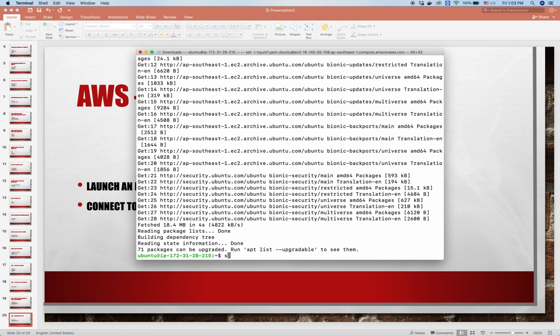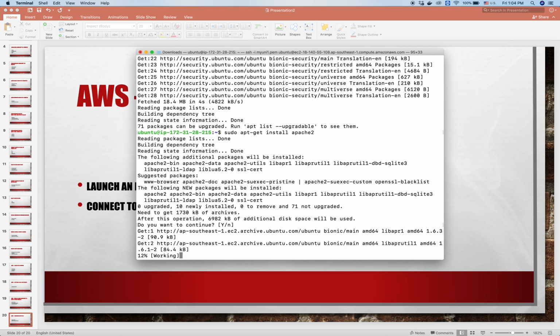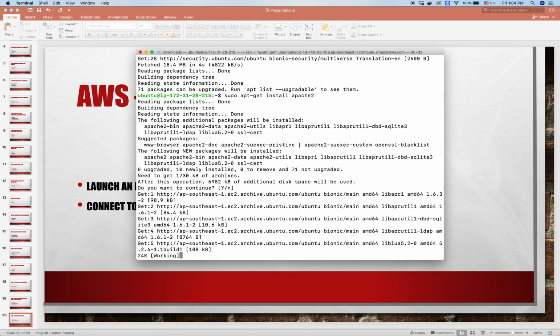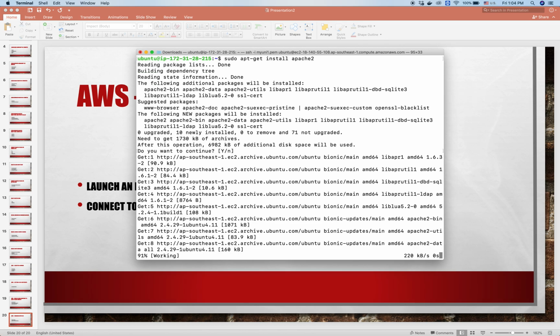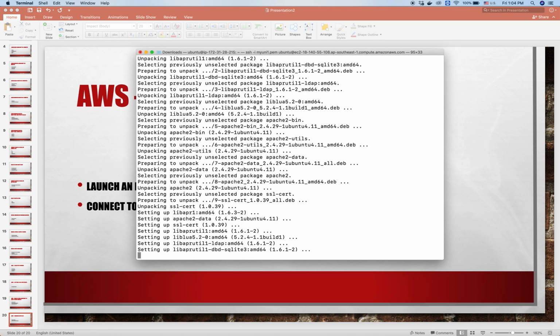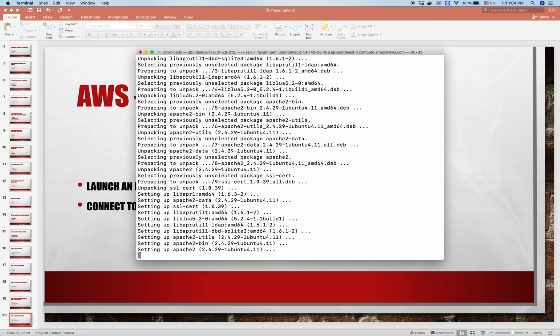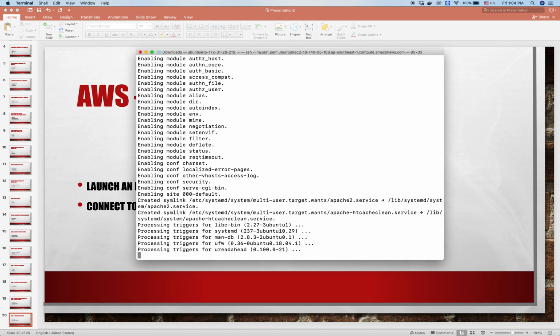After that, we run sudo apt-get install apache2. It will take a while to finish the installation. It's less than 1 minute.